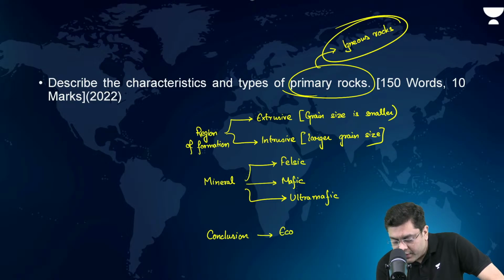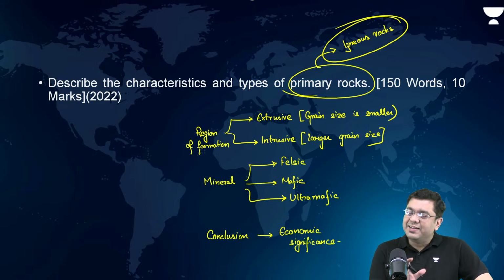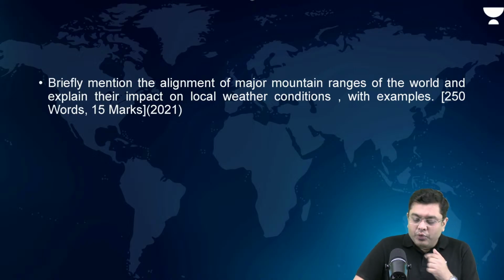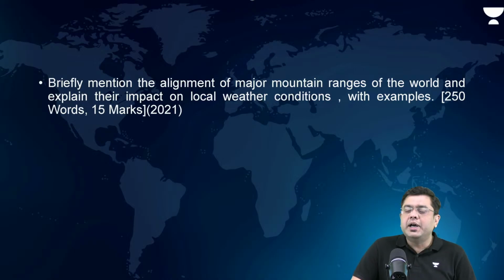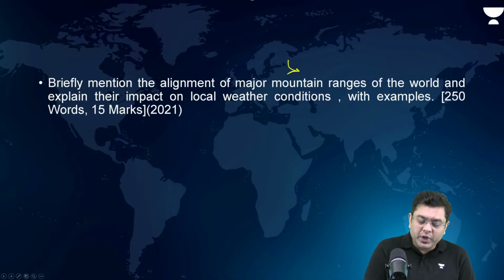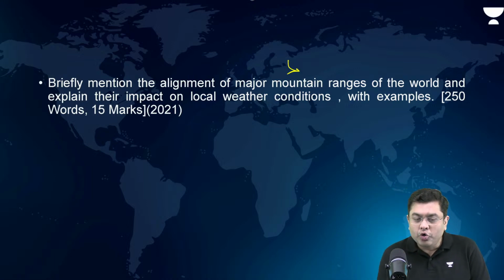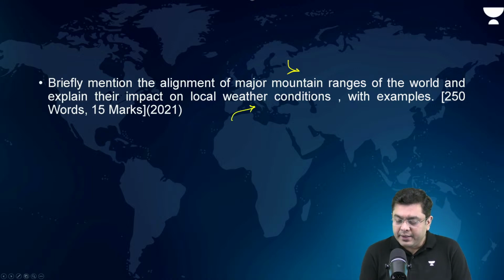Okay, now that is how you approach it. Now, let us take a look at the various different areas being tried by UPSC where they are seeking a kind of interoperability from the side of candidates, that whether you are able to interlink multiple concepts. So, take a look at this question. Briefly mention the alignment of major mountain ranges in the world and explain their impact on local weather conditions, right? With example.